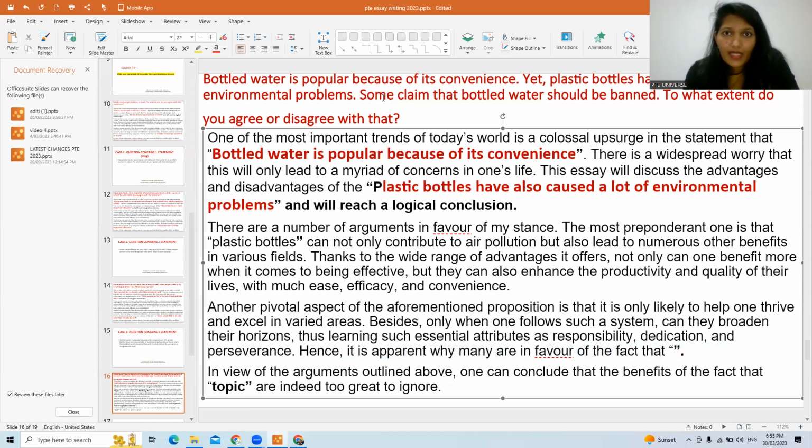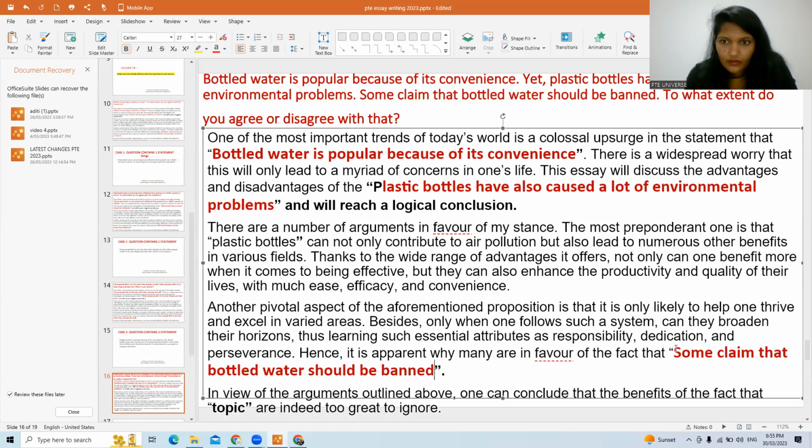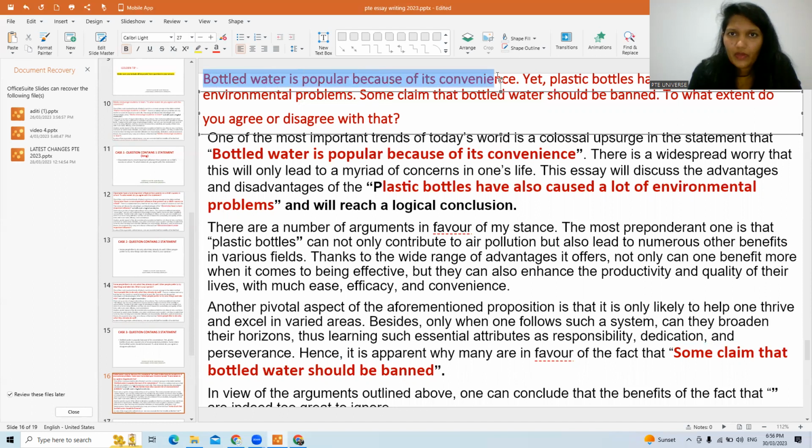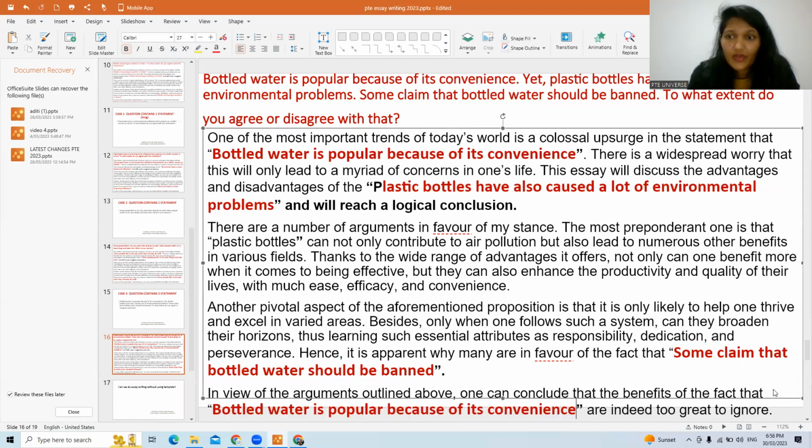Now here I'm writing statement number 3. See, some claim that plastic water should be banned. Statement 3. And again, here statement 1. So in different parts of the essay, intro, BP1, BP2, conclusion, we are writing the essay statements again and again, just to make sure the computer understands we're writing on the topic. So this is how you can understand, if the statement is large, has 2 parts, 3 parts, how to attempt the essay writing. I hope it is clear.